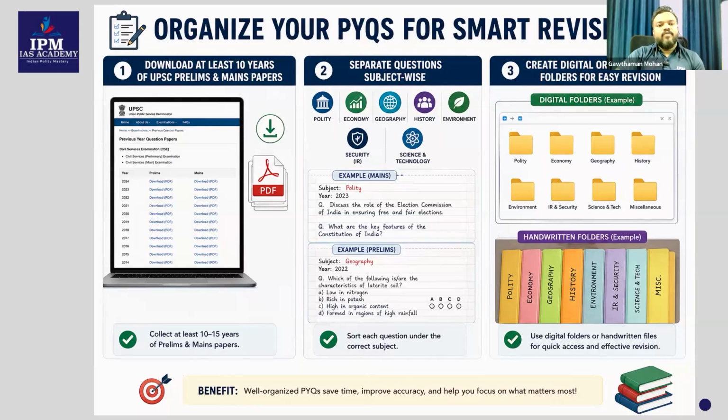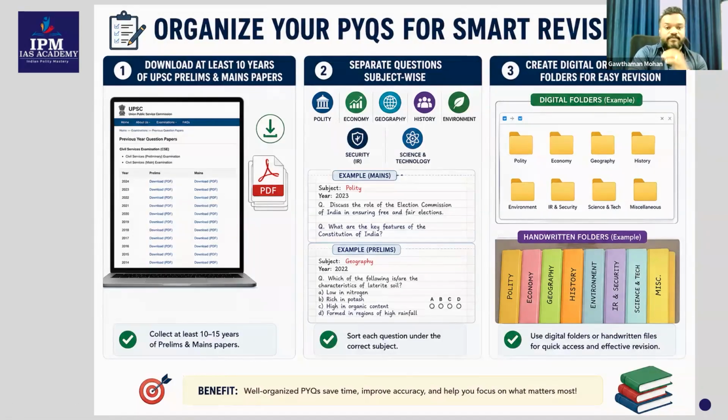My suggestion is digital folders will be helpful for you in the future also for doing the analysis part. But if handwritten notes is the only possibility right now, definitely go on with handwritten. When you're going on with handwritten notes, that will be more clear because you'll write it down and your understanding will be much bigger. Okay, so you can choose whichever is convenient for you. Now, this part is clear for all of you. You need an explanation here.